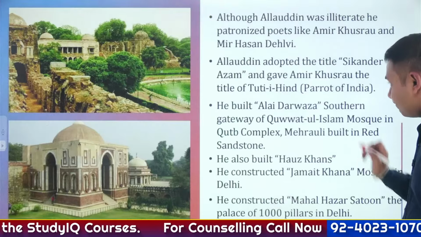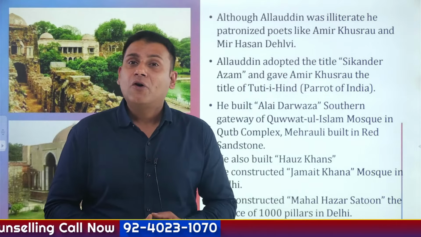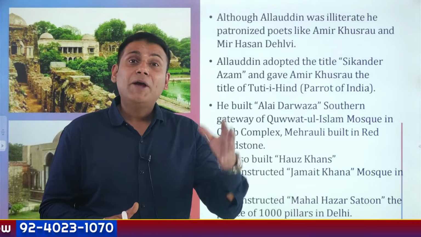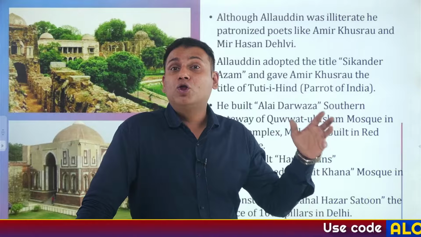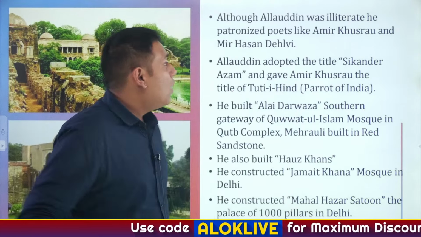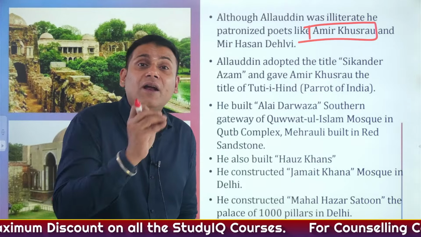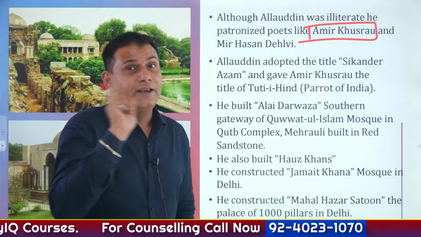Moving ahead. Now, Alauddin Khilji had patronized one of the famous historians at that time, who was Amir Khusro. And Amir Khusro was given the title of Tuti-e-Hind, that is Parrot of India. So just remember this. And Amir Khusro had given the title of Sikandar-e-Azam, that is Alexander, to Alauddin Khilji.